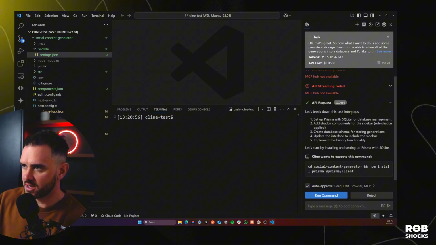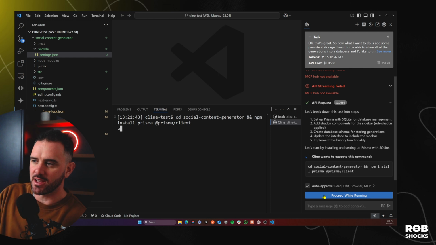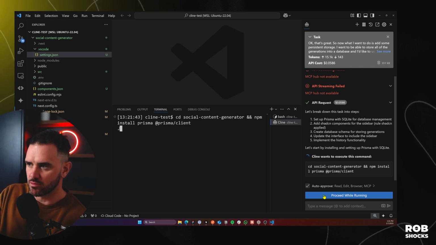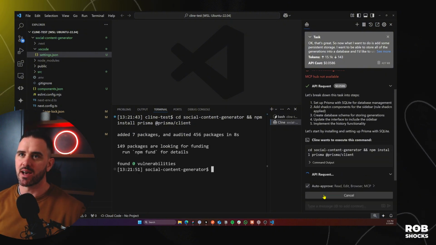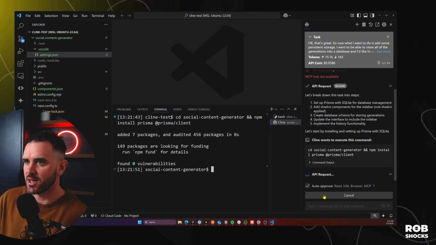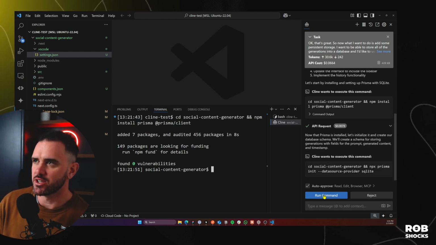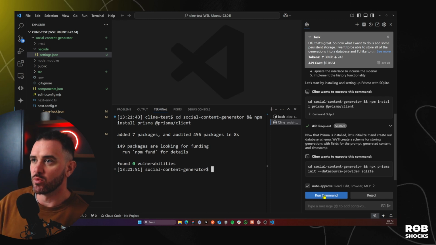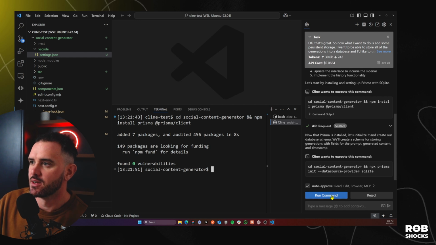Okay, so let's break down this task, set up Prisma, add ShadCN for the sidebar. Okay, cool. So let's run that command. Now, bearing in mind, if I gave it access to run those commands itself, it might move a whole lot faster. But at this stage, I just want to understand a little bit more about how this IDE, or sorry, how this extension Cline works. So we could end up having a much smoother process if I just trust it and enable that.